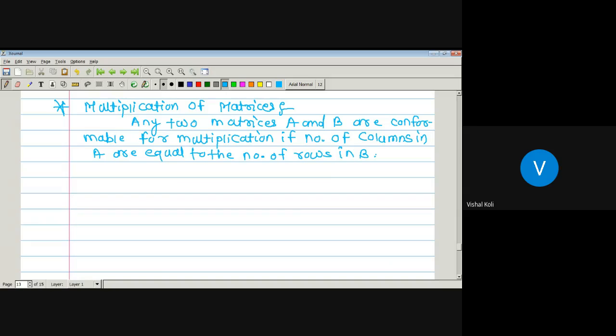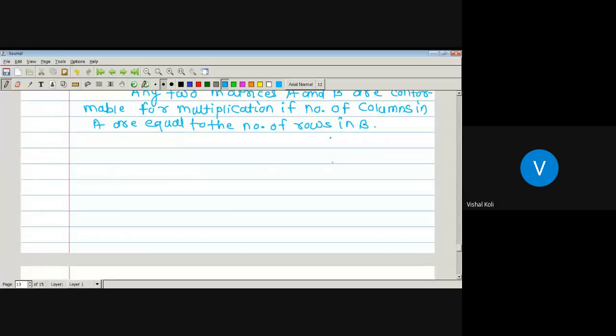Okay, so if we have two matrices A and B, then the matrix multiplication A into B is possible if and only if the number of columns in matrix A is equal to the number of rows in B. Then only the matrix multiplication will be defined. Otherwise, it is not defined. Okay, so let us see how, and if it is defined, then what are the corresponding elements?